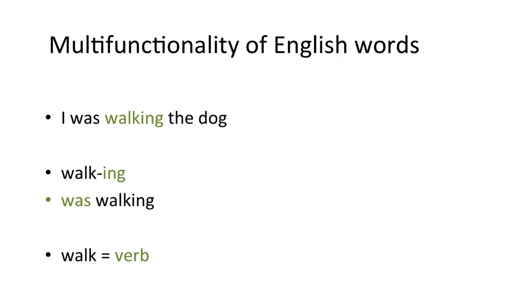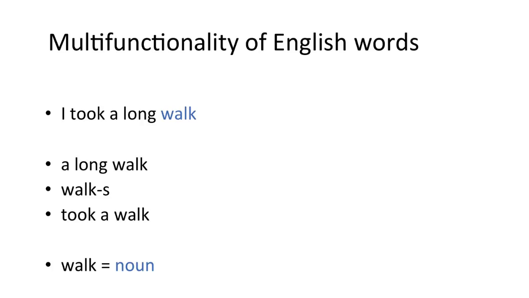You can say was a kitten, but then was isn't functioning as an auxiliary but as a main verb. We'll learn more about this later on. In terms of the syntax, walk here combines with what we call a subject, someone doing the walking, and in this case also an object, something or someone having the walking done to them. That's the dog in this sentence. And all of these are characteristics of verbs.